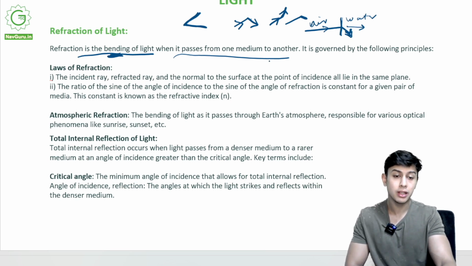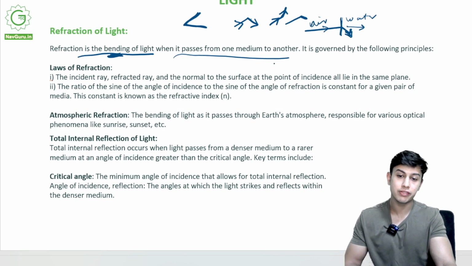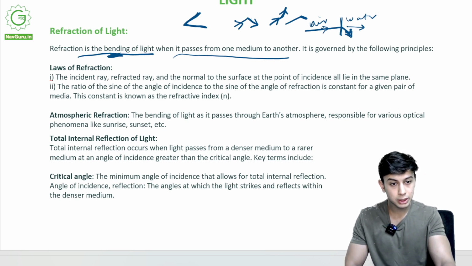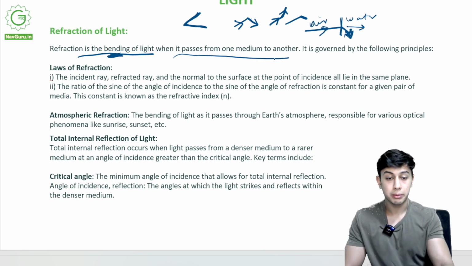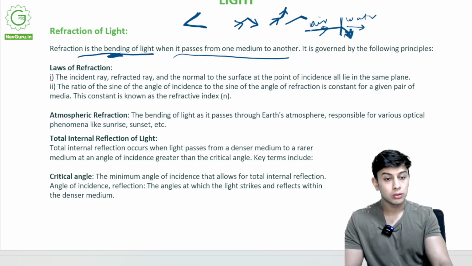Why does this happen? Because the speed of light is different in different mediums. Light is traveling with a different speed over here, with a different velocity, but here its velocity will change. It has direction, it will change direction. Remember that. And what makes this change, we'll study further.